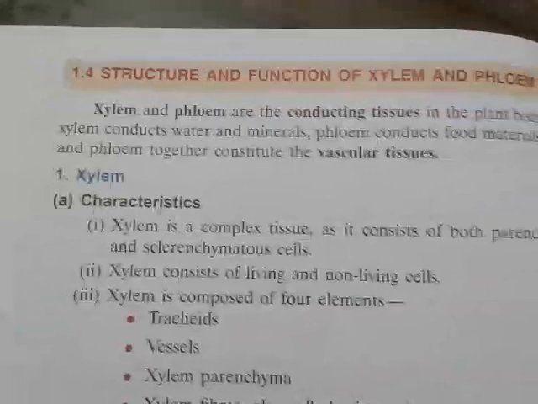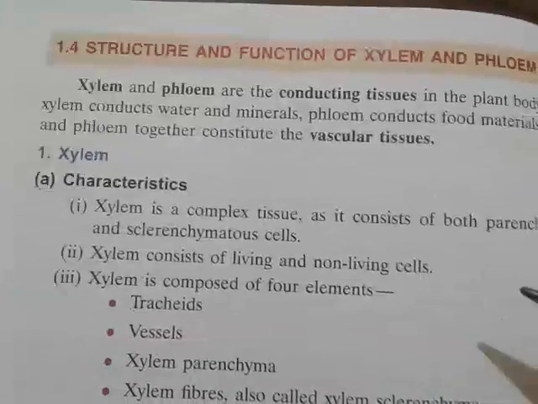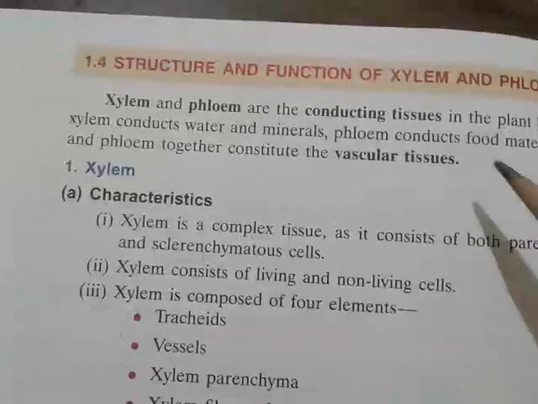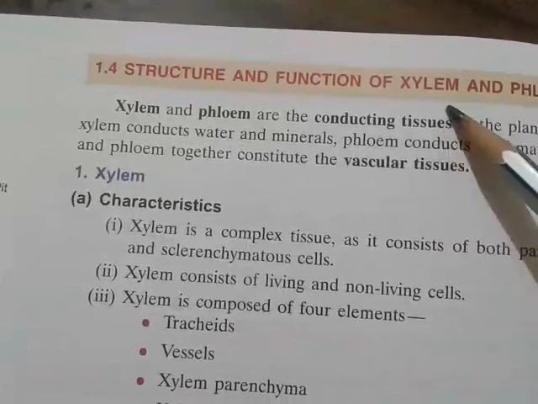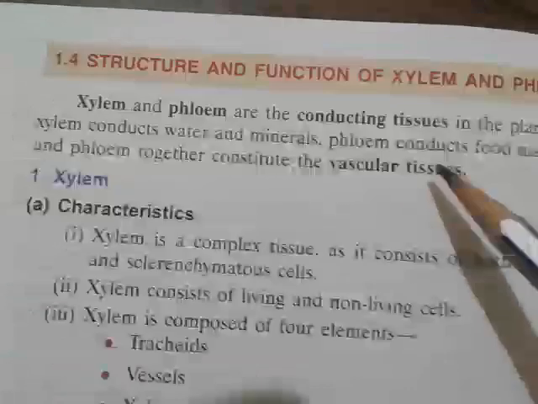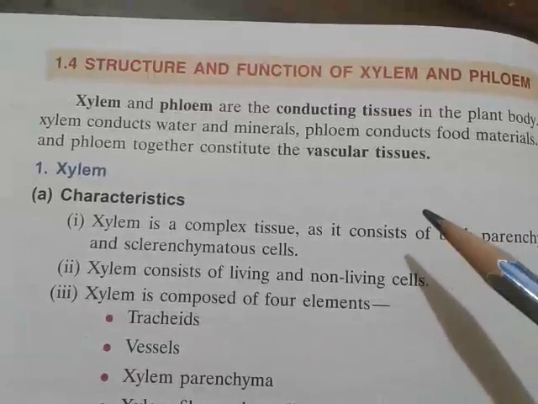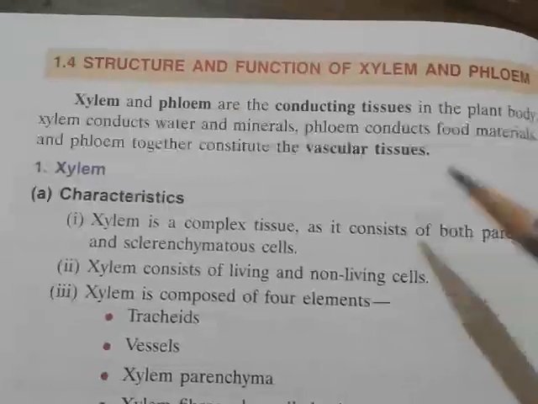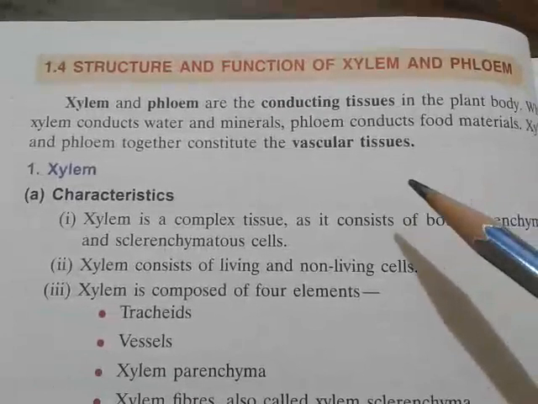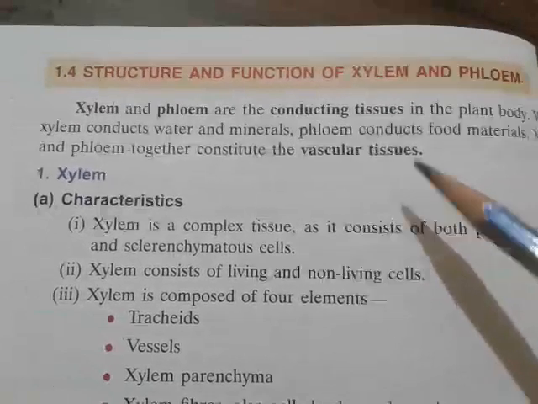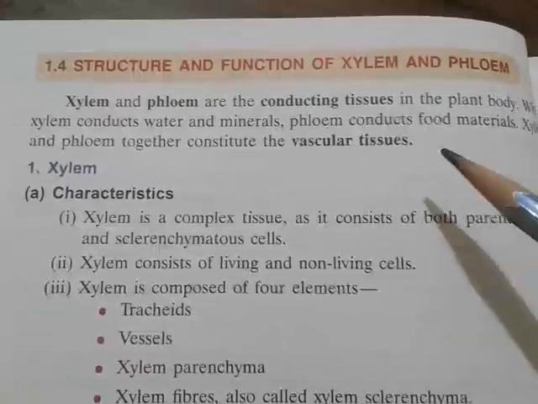We know that various kinds of tissues are there in plants and animals also. So we are discussing only plant tissues here, and in plants there are two conducting tissues: one is xylem and another is phloem. Xylem basically carries minerals and water to the upward parts of the plant, and after the processing of food by photosynthesis, that processed food is transported to the whole part of the plant.